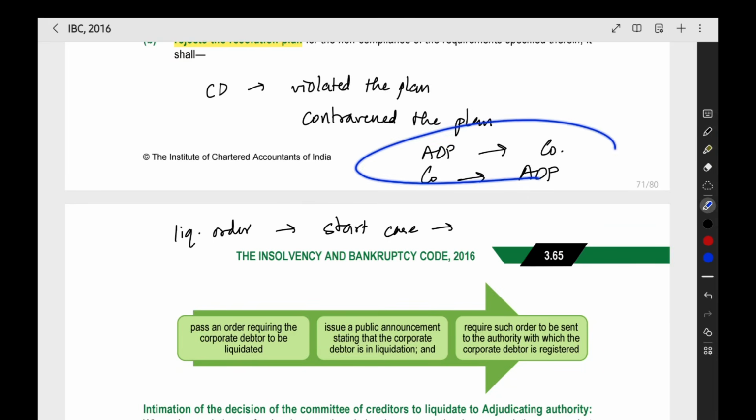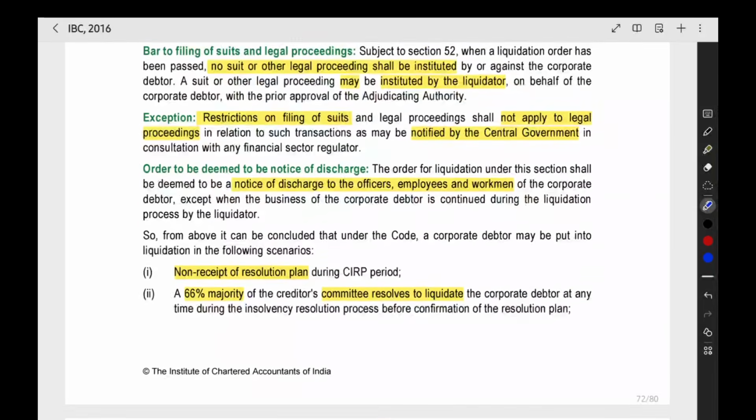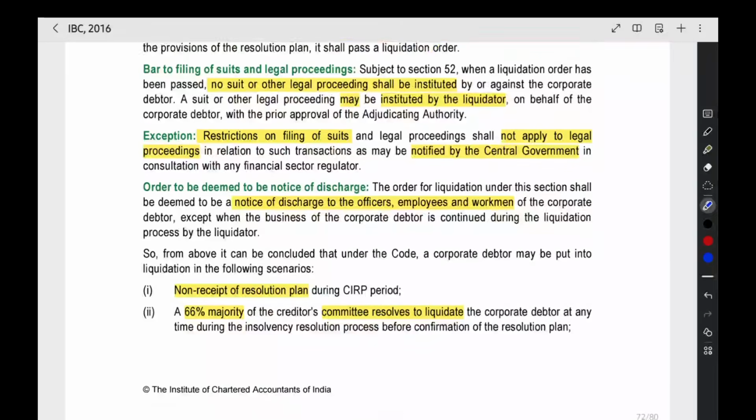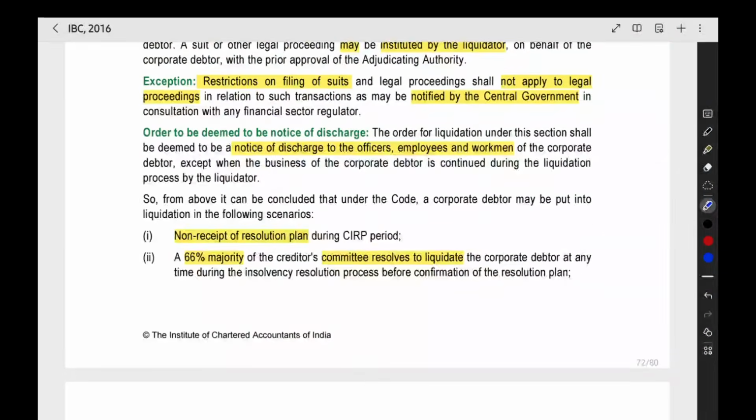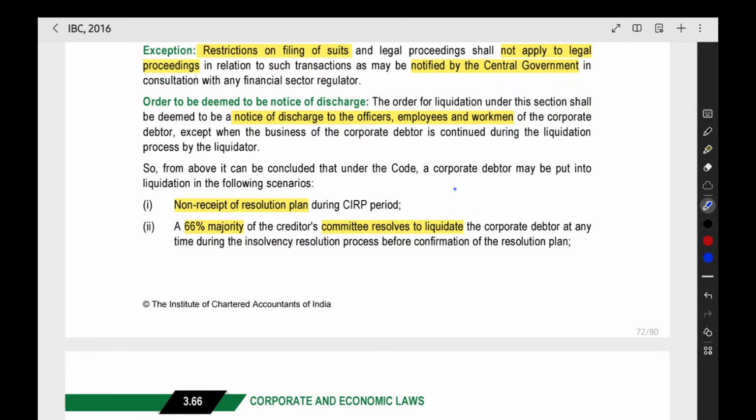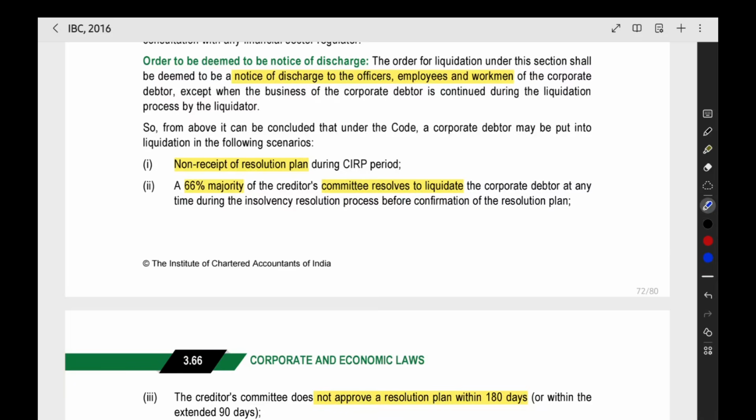So like this, we cannot start any case relating to the company, court case proceedings. That point they have given. Then the next point is when a liquidation order is passed, it will be considered as a notice of discharge for all the officers, employees and workmen. That's all about their job. They cannot continue the job in the company. The company is going to get liquidated and they will be discharged. They cannot continue the work in the company.